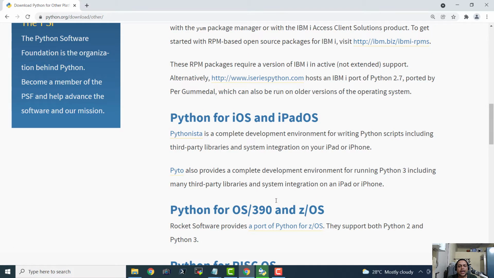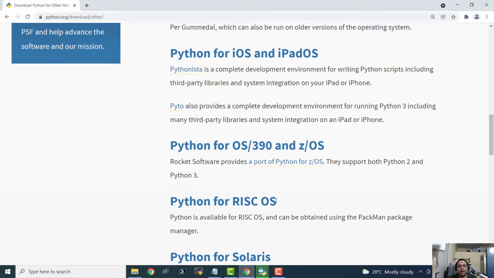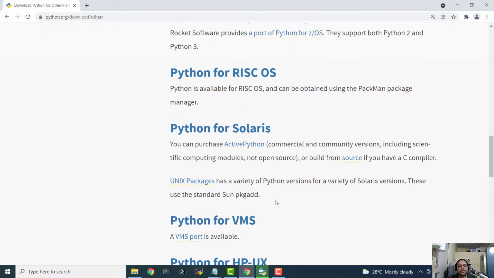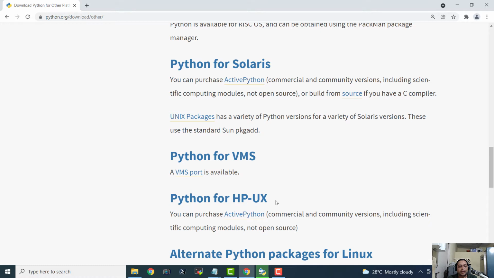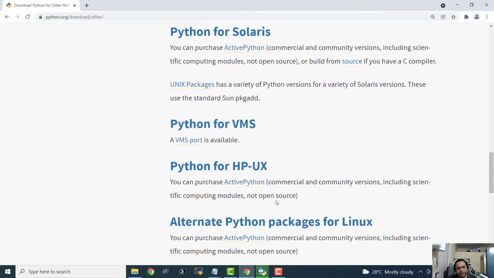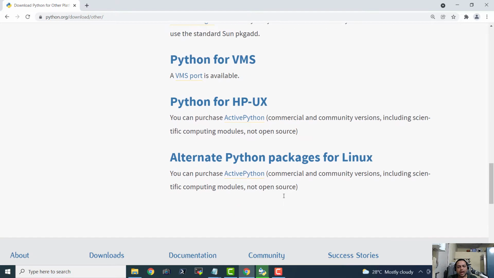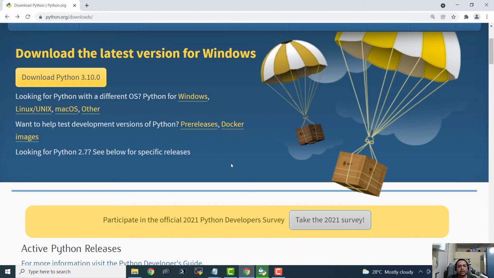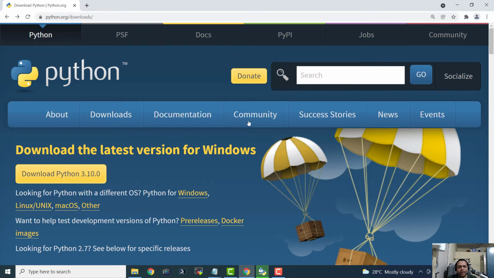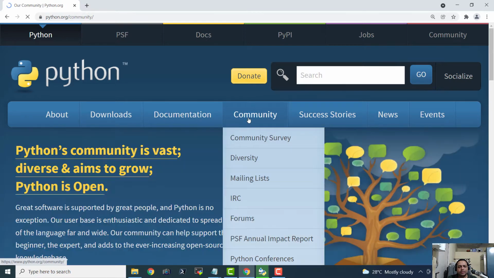Python for iOS and iPadOS. Okay, Python for RISC OS, Python for Solaris, VMS, HP-UX, which is a certified Unix operating system, and alternate Python packages for Linux. We are actually going to see the alternate Python packages for Linux in a later part of this video. We can even check the community stuff.